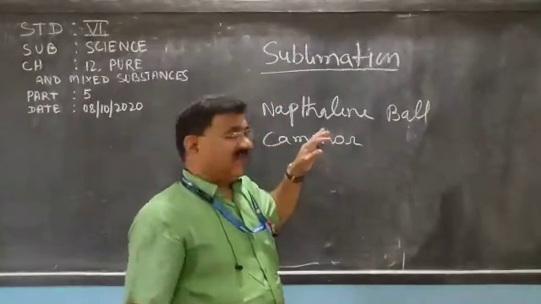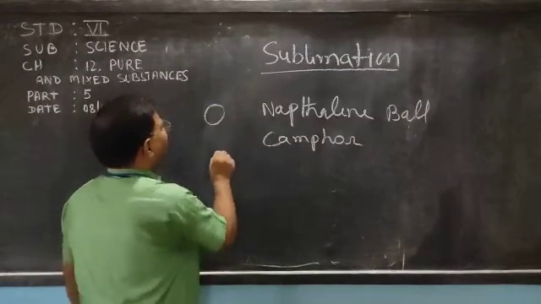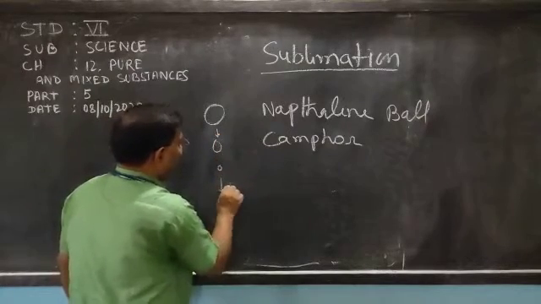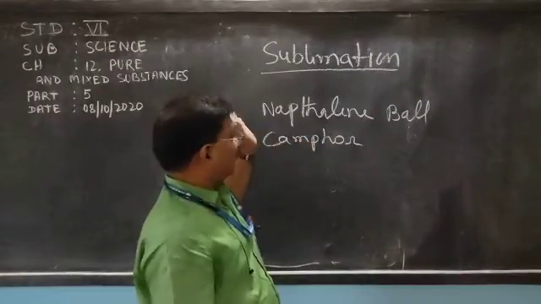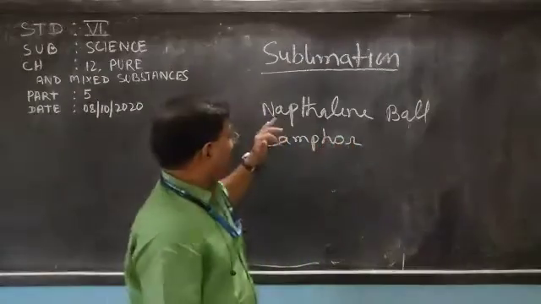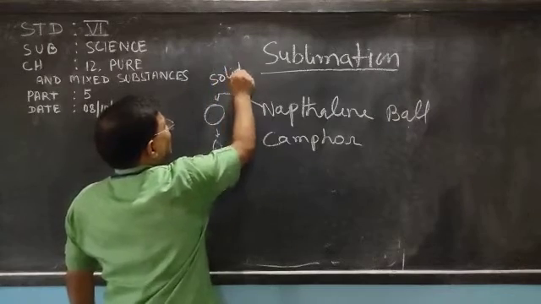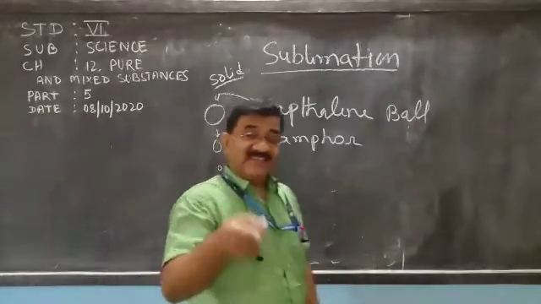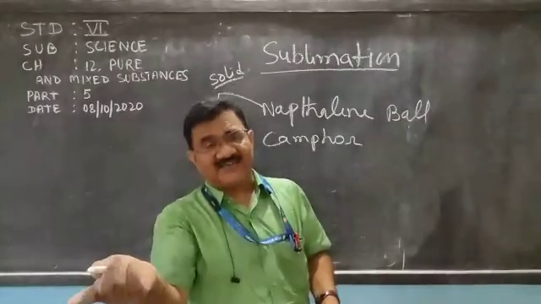If you have seen a naphthalene ball of this size, after some days it will become smaller, more smaller, and at last will vanish. Where does it go? What happened to the naphthalene ball? Actually, naphthalene ball is a solid and it directly changes to gas. So this is a method in which a solid directly changes to gas.